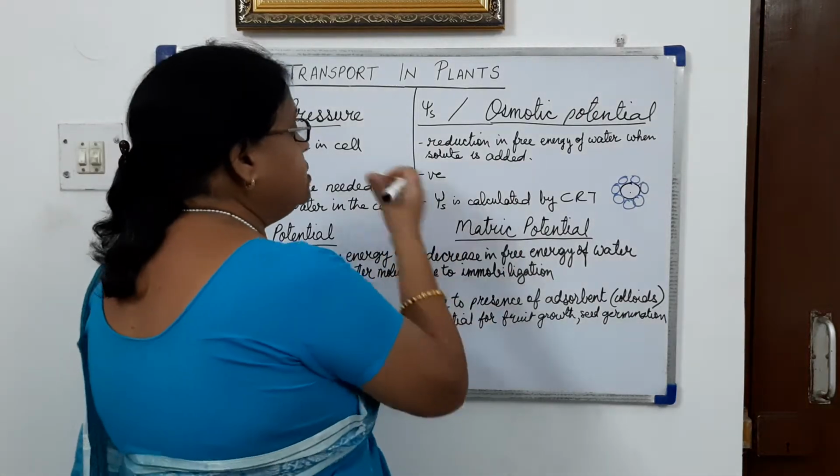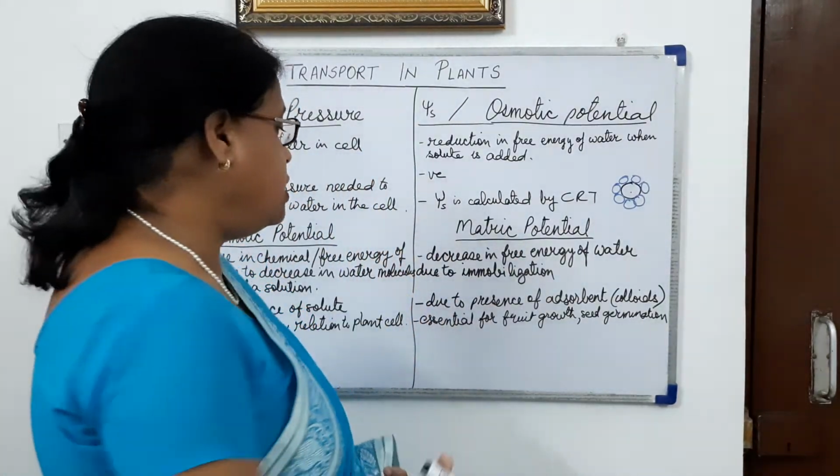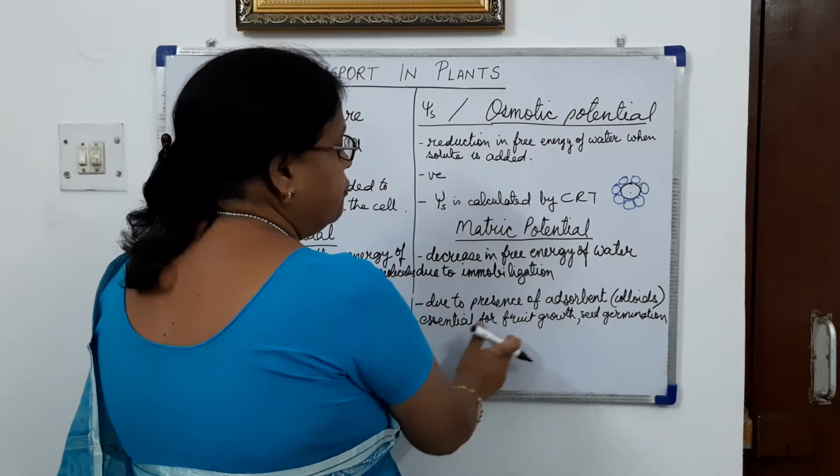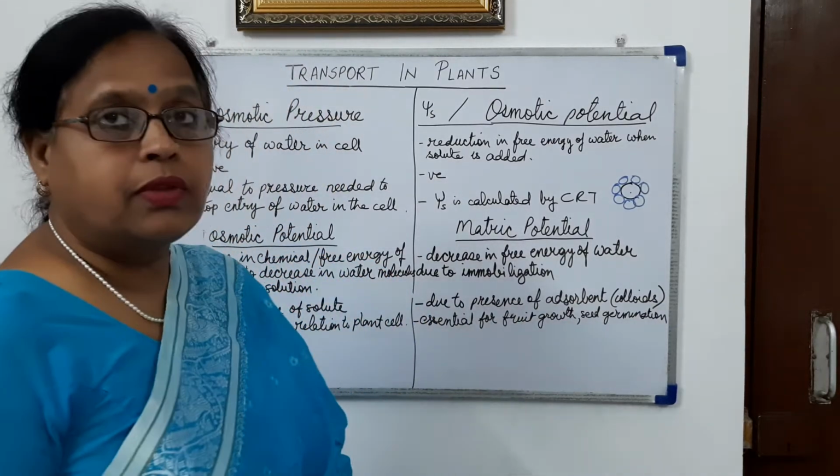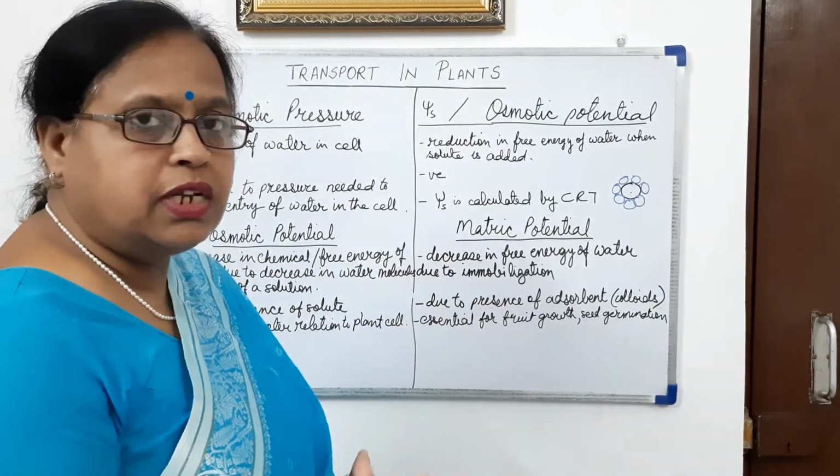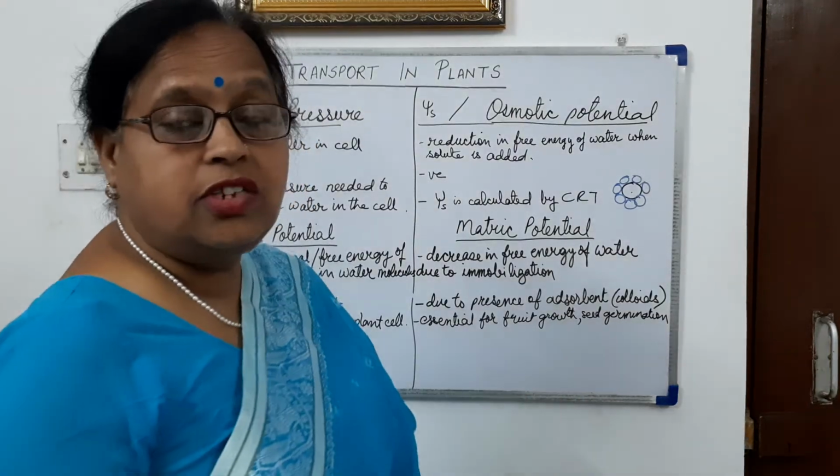But matric potential is necessary for the development of fruit, meaning the size of the fruit should increase, or when a seed is germinating.